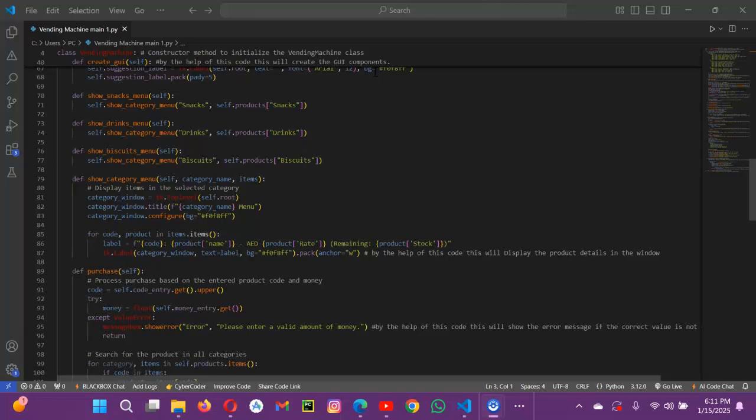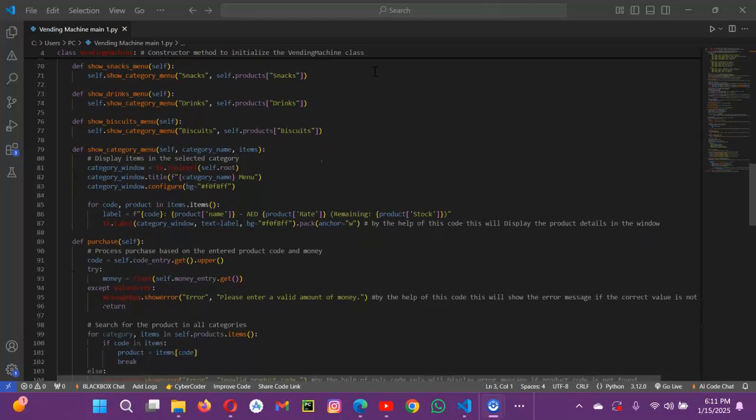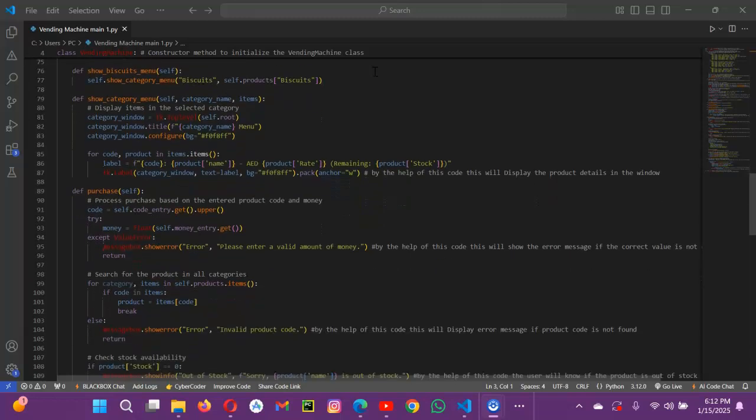Now we come to the suggestion label. This label dynamically displays suggestions for additional purchases. Once we buy snacks, it will ask for a drink. Once we buy a drink, it will ask for biscuits. Now we come to the category menu methods.